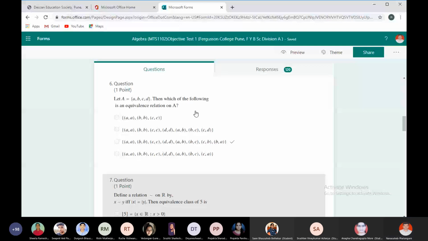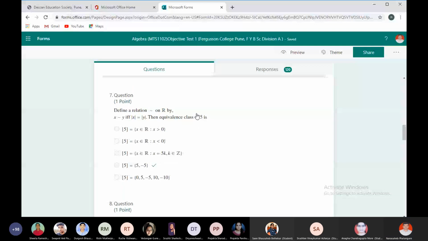So go to the next question. Define a relation tilde on R: x related to y if and only if the absolute value of x is equal to the absolute value of y. Then the equivalence class of 5 is? So what are the elements related with 5?